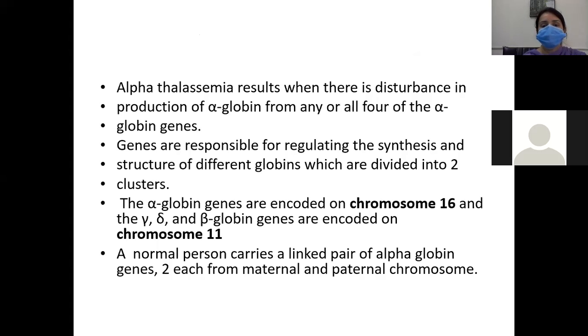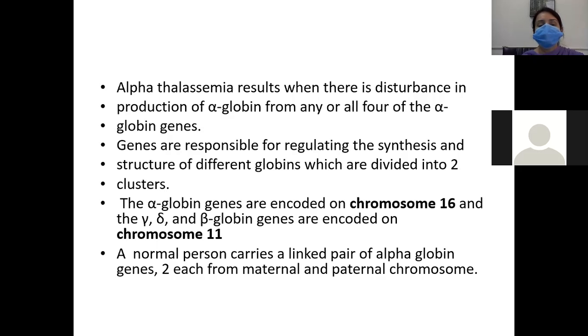Alpha thalassemia results when there is a disturbance in production of alpha globin from any or all four of the alpha globin genes. So genes are responsible for regulating the synthesis and structure of different globins, which are divided into two clusters. The alpha globin genes are encoded on chromosome 16, and the gamma, delta and beta globin genes are encoded on chromosome 11.